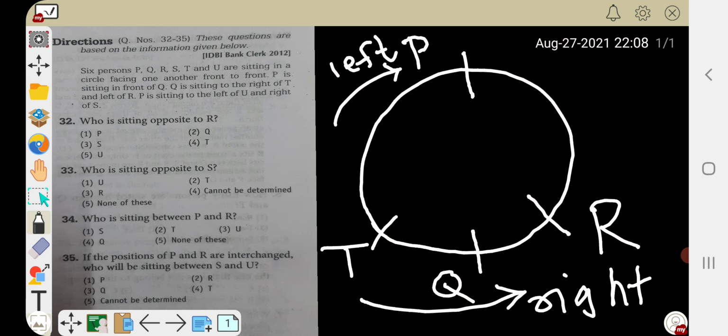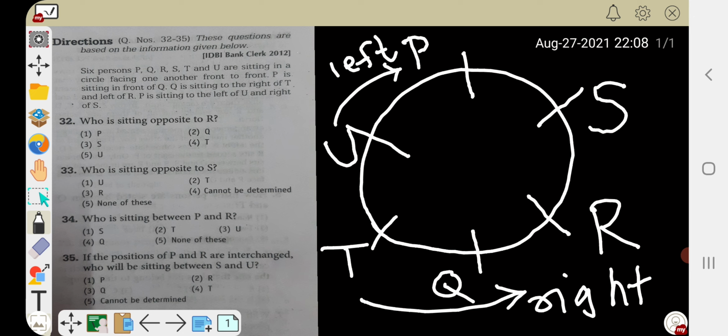P is sitting to the left of U. So U will be somewhere here. As P is sitting to the left of U and right of S, S will be here. So our P, Q, R, S, T, U, all the persons are placed now.